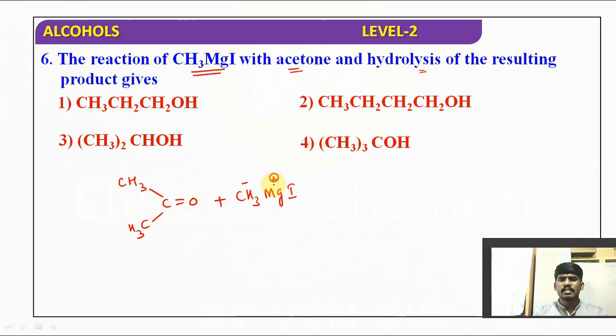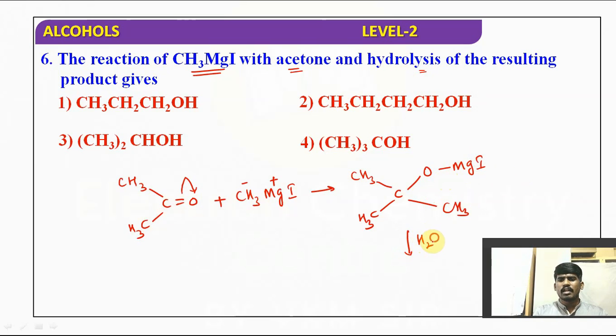It is CH3 minus, MgI plus. I can polarize the bond in this way. O is being attracted by positively charged magnesium iodide, and this carbon is being attracted by CH3. And they said followed by hydrolysis.